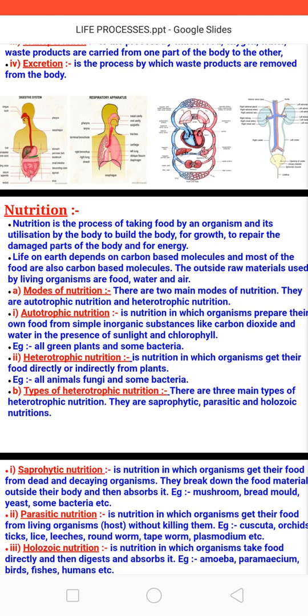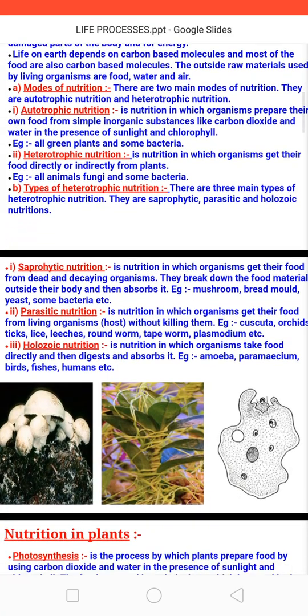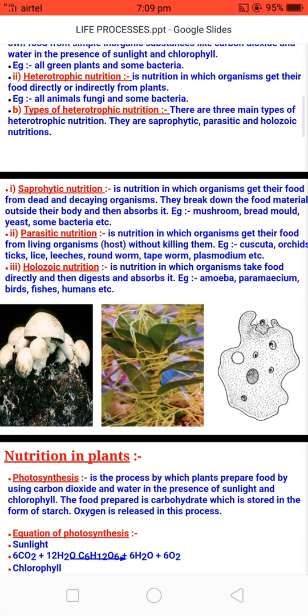Then the second mode is heterotrophic nutrition. It is a type of nutrition in which organisms get their food directly or indirectly from plants or from animals. Examples are all animals, fungi and some bacteria, including humans. Next are the types of heterotrophic nutrition. Heterotrophic nutrition is again divided into main types like saprophytic nutrition, parasitic nutrition and holozoic nutrition.